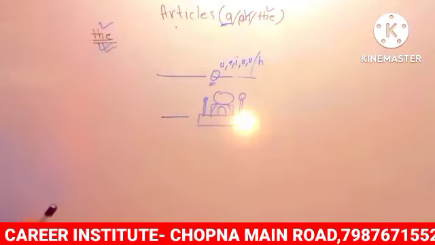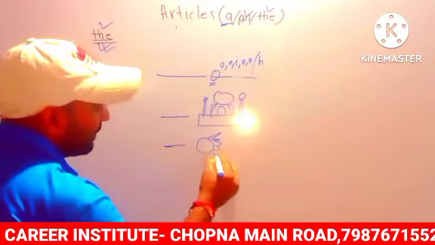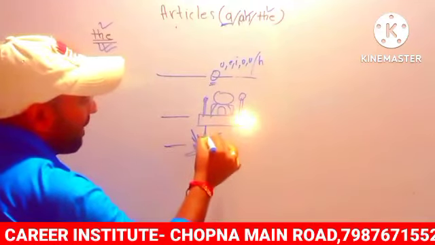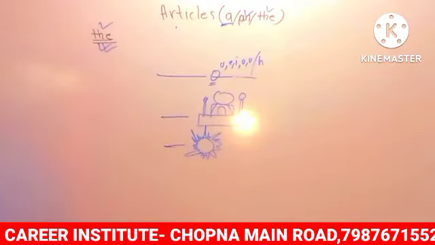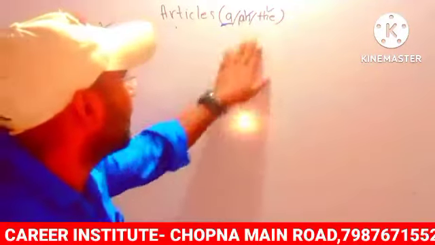The. If after the blank there is the sun, sun is what? How many suns are there in the world? One. Unique or not unique? Unique. So what do we have to use? A, an, or the? The. Clear now? Now let's discuss the uses of "a".